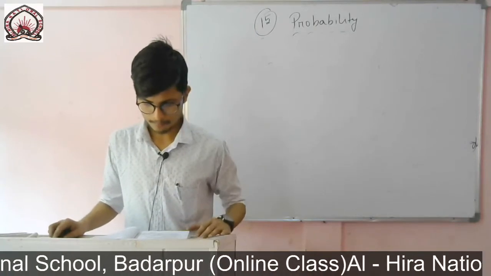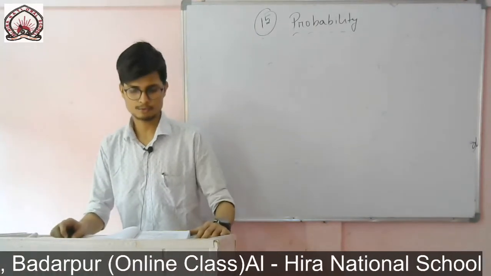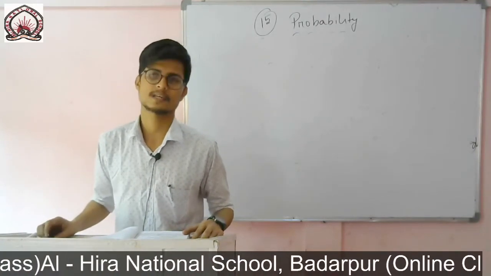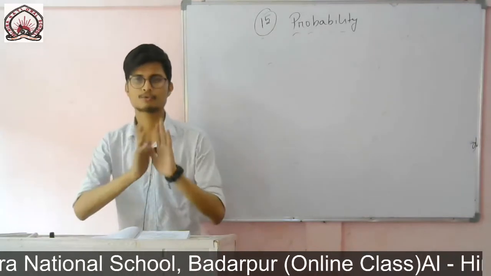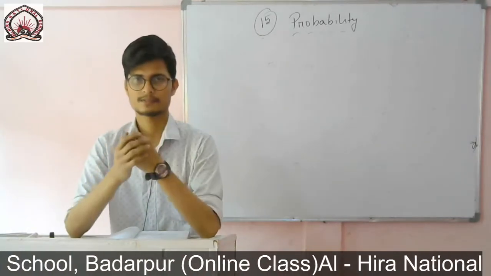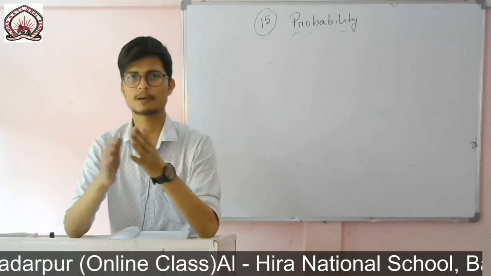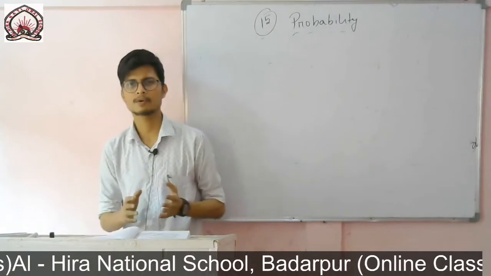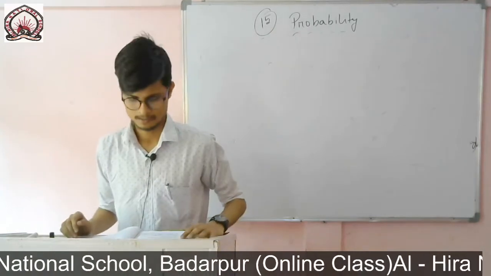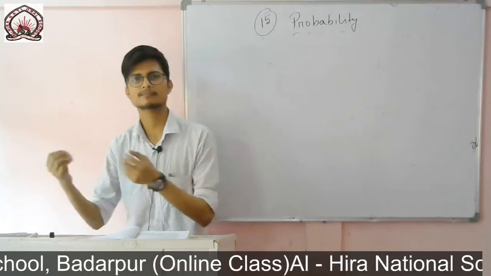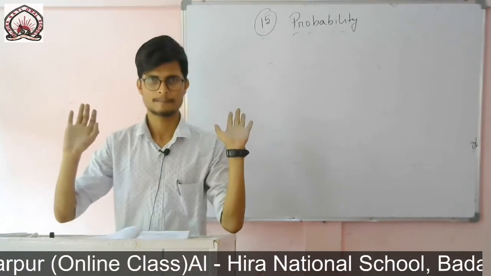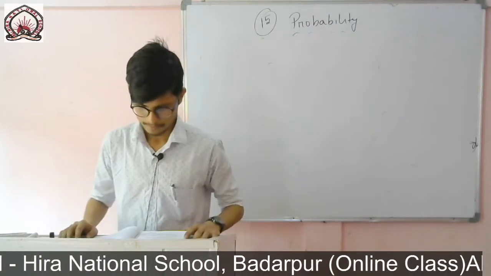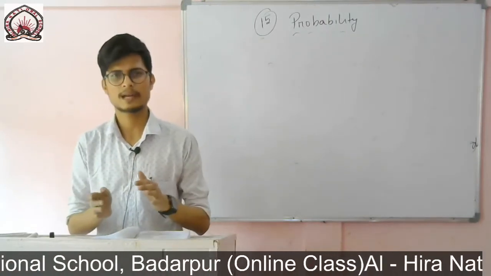So for Roman number 2, a player attempts to shoot a basketball. She or he shoots or misses the shot. So what is the chance that she or he will shoot the ball, or miss it? There also it is not 50-50, because it depends on the ability of the player. If the player is not good enough, then the maximum chance is that he will miss it. If the player is very good in basketball, then he can easily score. So there also it is not equally likely, it is different.